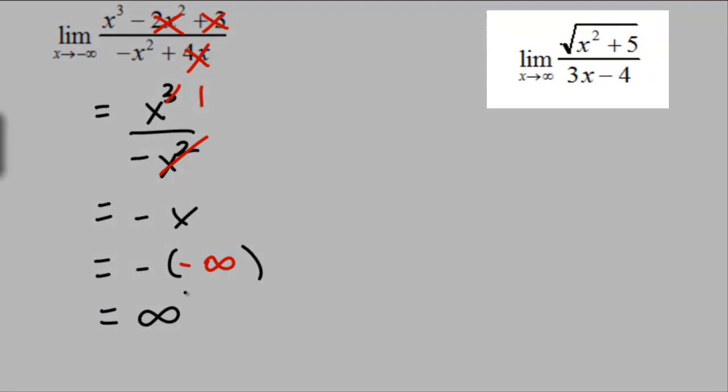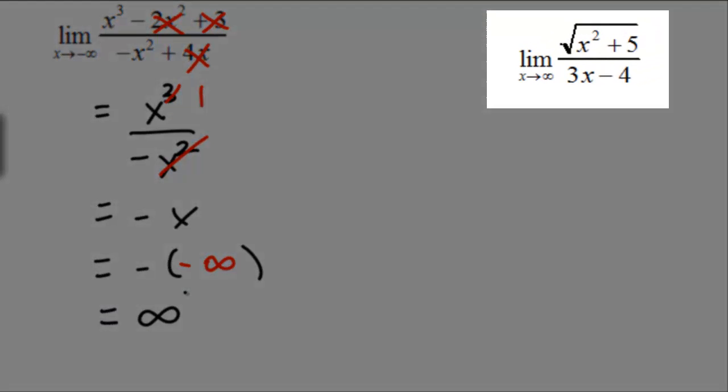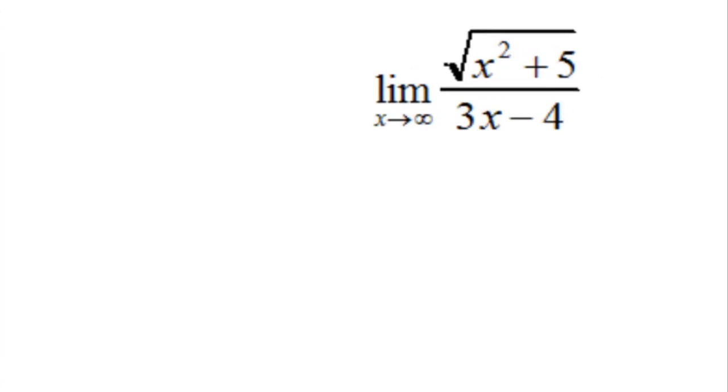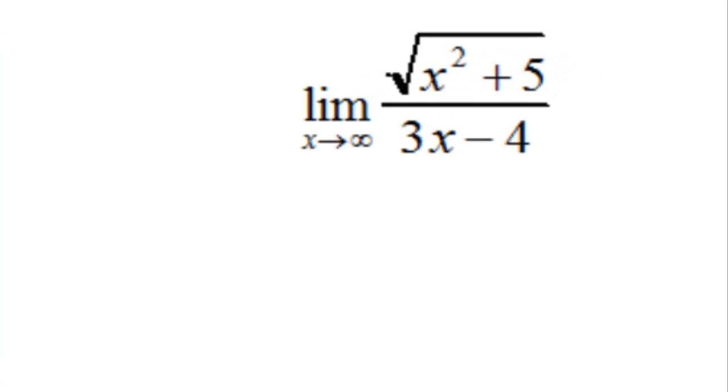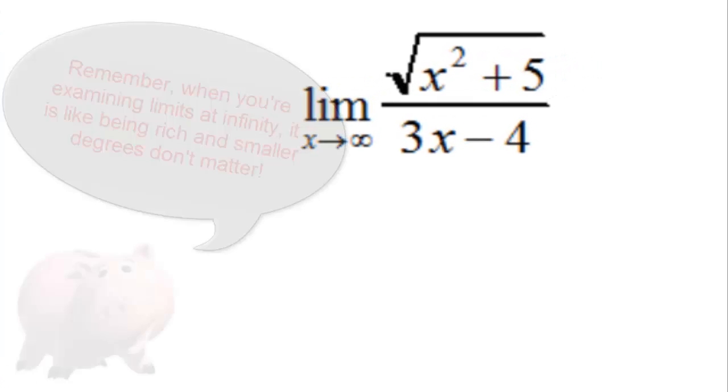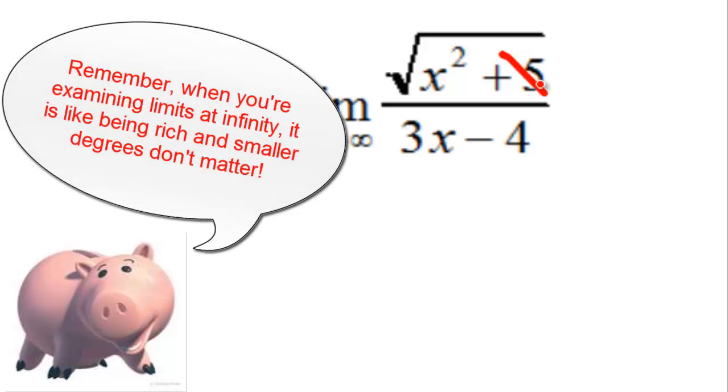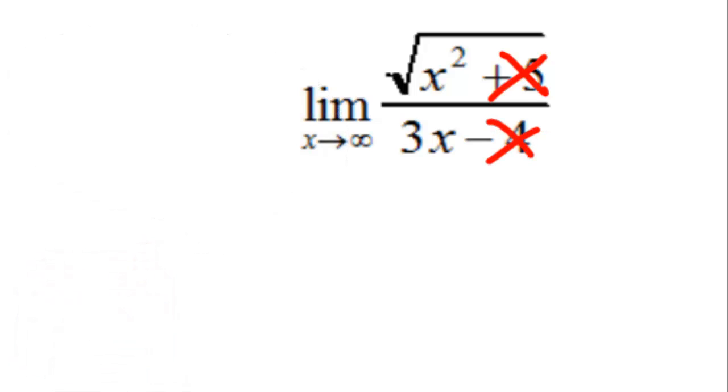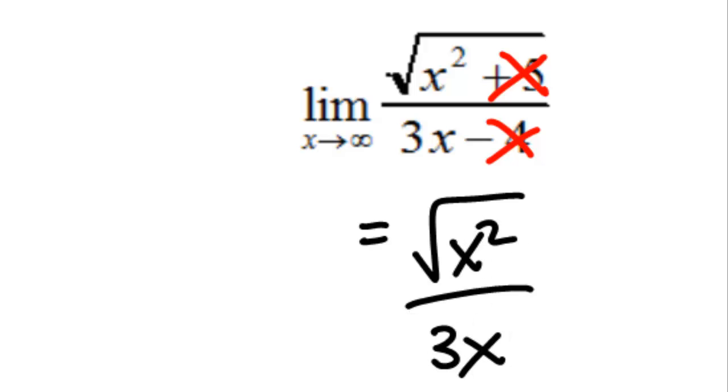Now for the second problem, even though it looks more complicated, we'll do the exact same 4 steps. Step 1, we're going to cross out the smaller degrees in the numerator. In this case is this plus 5. Step 2, we'll cross out the smallest degrees in the denominator, which is this minus 4. So for step 3, I'm going to simplify this fraction. This becomes the square root of x squared over 3x.